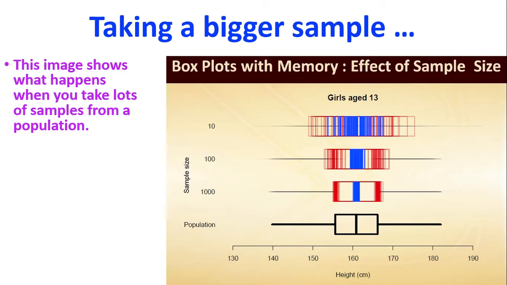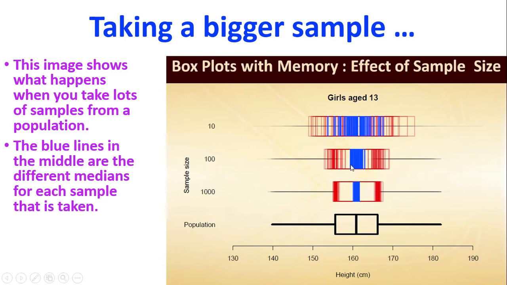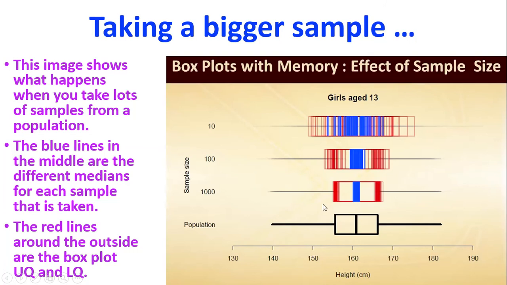This is just taking an actual population data set, a census data set, and taking samples from it to observe what happens. So what does happen? Well, these blue lines that we see, those are the different medians. Every time I take another sample, it's drawing a blue line, and you can see all the different blue lines that have been drawn for the different size samples. The red lines are actually the box and whisker around the outside.